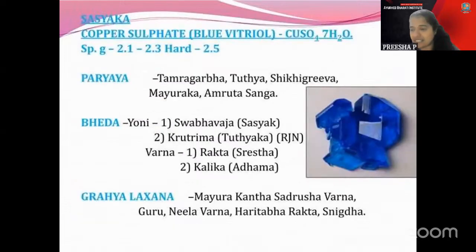Then coming to the Sasyaka part. In the Sasyaka, mainly regarding Tutta, Mayuraka, of course, Mayura, that bluish color and all, it is already told there. And in that one, Shikigriva, of course, you can correlate easily. One thing is regarding Vitunnaga, that is one synonym which is told there. It's not mentioned here, but that is also one of the synonyms of Sasyaka. So that can be asked, because easily getting things, they will never ask it. So Vitunnaga, just underline or note it down somewhere. That is a synonym of Sasyaka there.